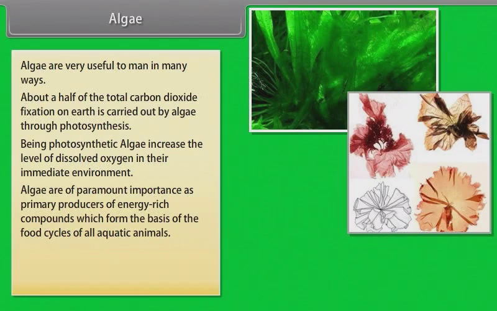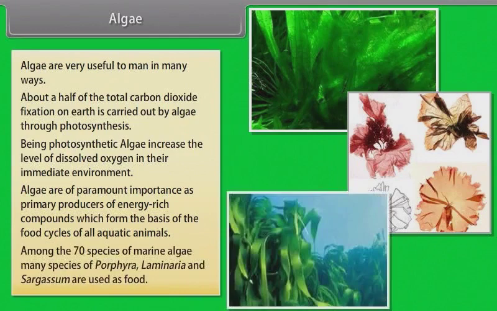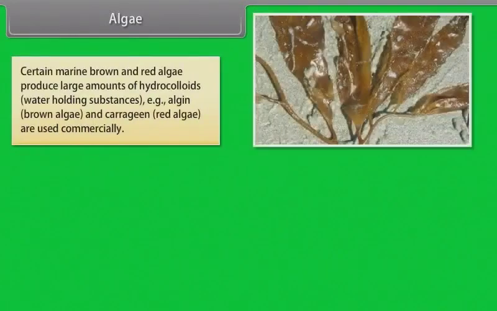Among the 70 species of marine algae, many species of Porphyra, Laminaria, and Sargassum are used as food. Certain marine brown and red algae produce large amounts of hydrocolloids, water-holding substances, that is, algin from brown algae, and carrageen from red algae, which are used commercially.